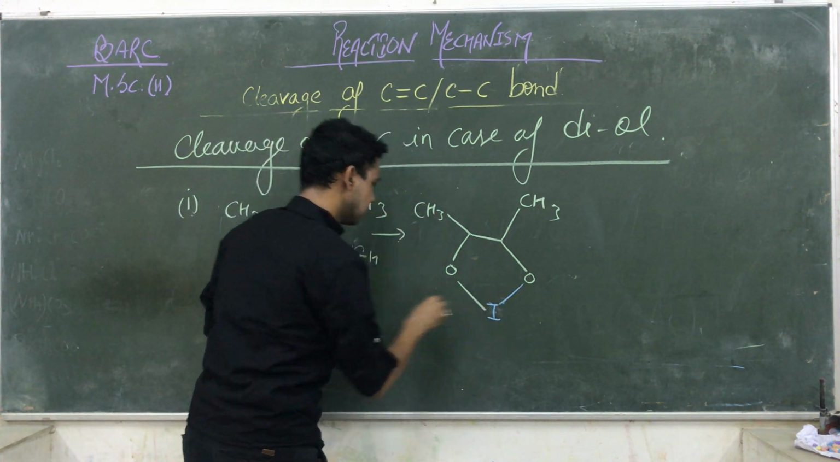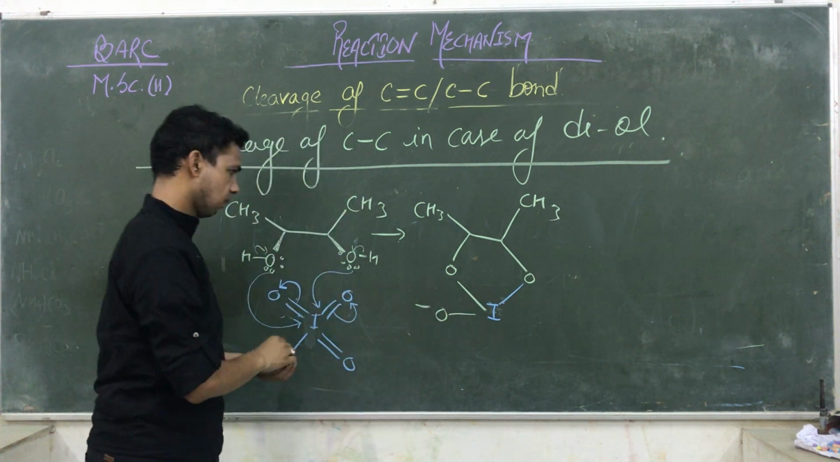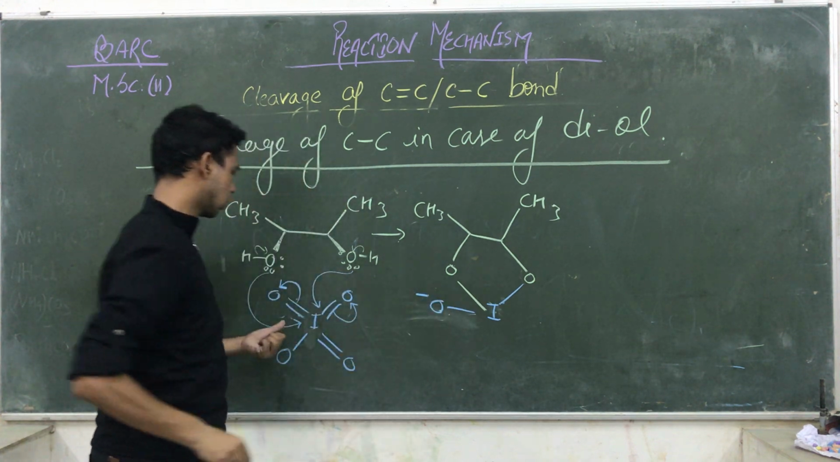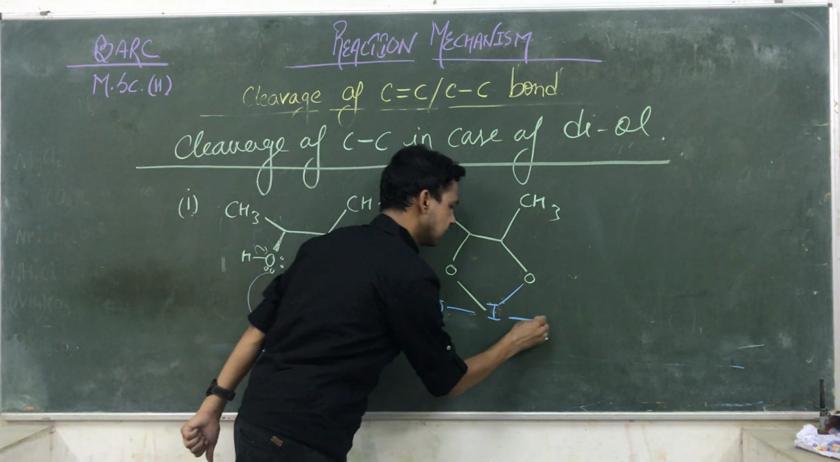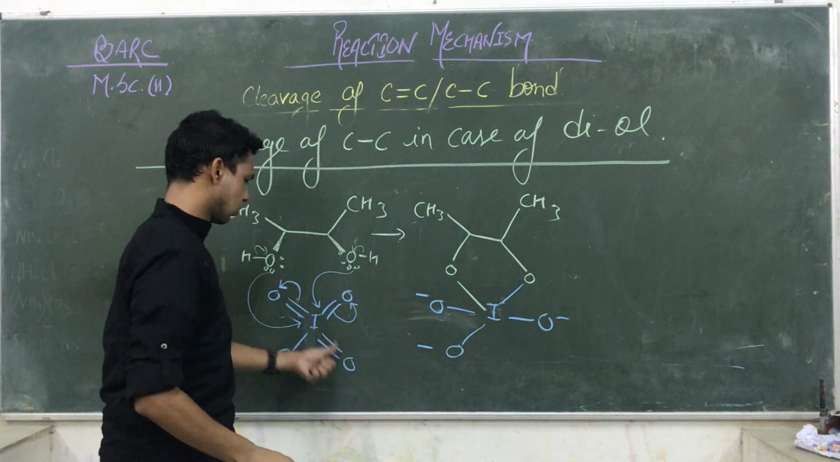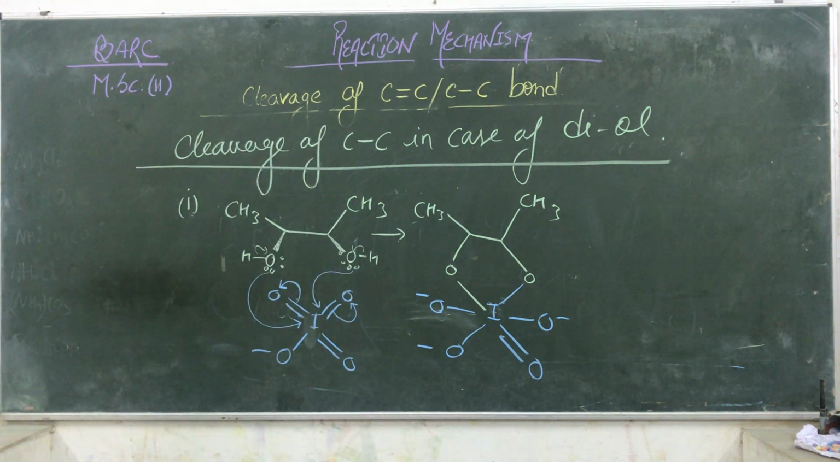This is iodine. This oxygen is carrying a negative charge, O negative. I'm sorry, can I repeat? Just showing by a blue chalk. That is also carrying a negative. This oxygen is also carrying a negative, and this oxygen is also carrying a double bond. So such a type of cyclic structure is formed in this reaction.